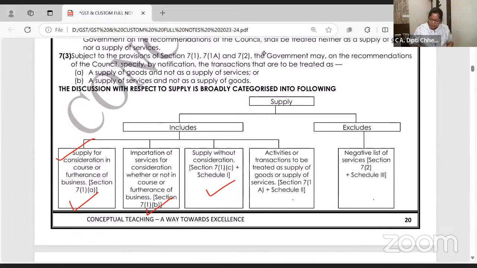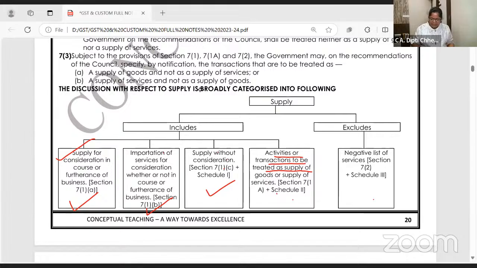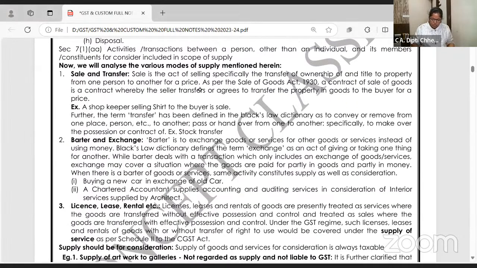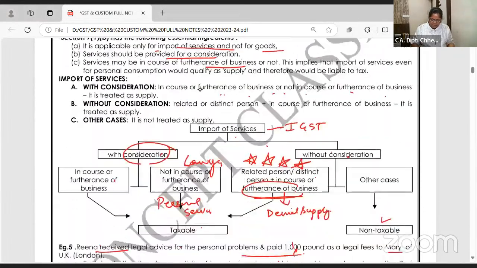Clear to all of you? Activities or transactions. Okay, agreed, this is supply. But is it supply of goods or service? Let us clear it. Employer-employee का समझ में आया? 50,000 they are asking in MCQs. Oh my God, so many times. Now nothing to write. This table is already printed in a very easy way. तो कुछ लिखने की जरूरत नहीं है, सीधा आ जाओ टेबल.